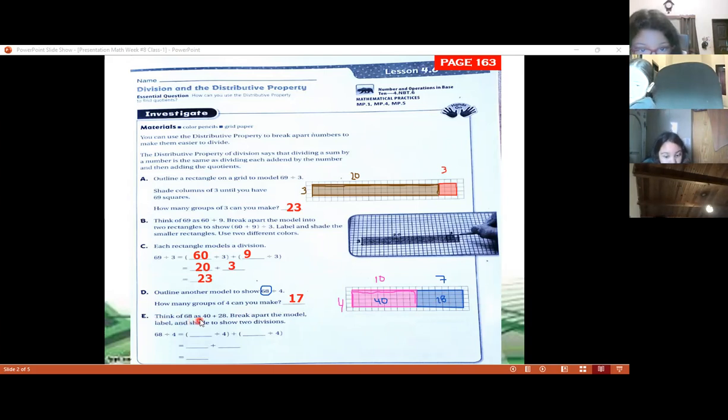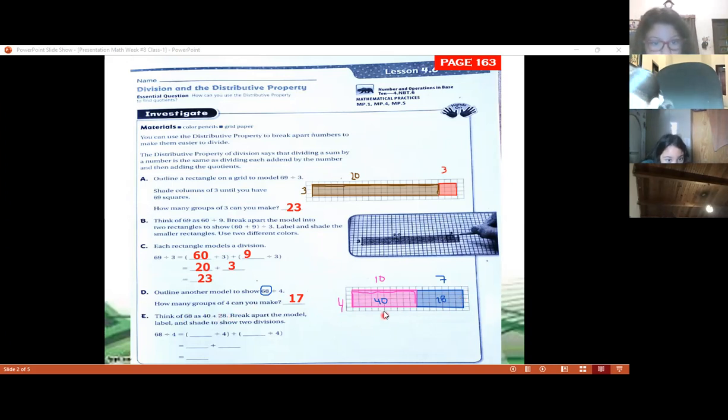Now, think of 68 as 40 plus 28. Remember, one way is that we can divide here by breaking the number 68 as 40 and 28. We break the 68 into two numbers, and 40 plus 28 is 68.